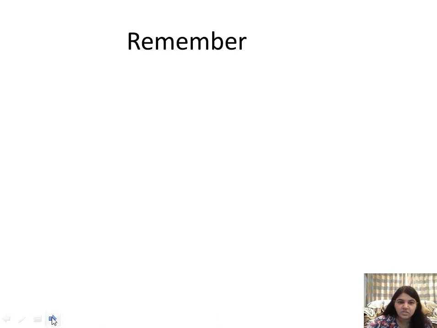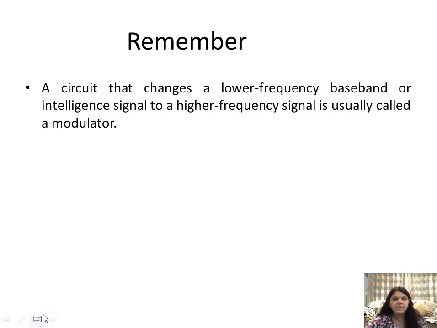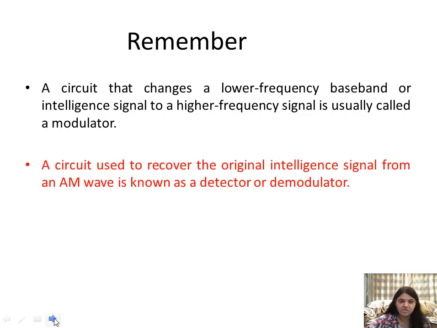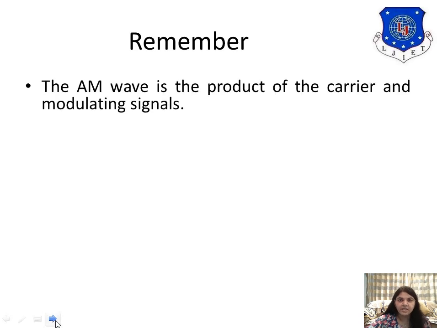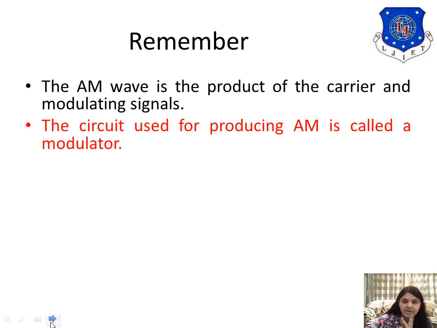So this way you can keep in mind that a circuit that changes a lower frequency baseband or intelligence signal to a higher frequency signal is usually called the modulator. A circuit used to recover the original signal is known as the detector or demodulator. The AM is the product of the carrier and modulating signal.